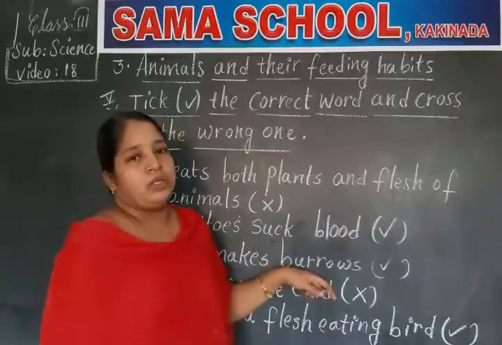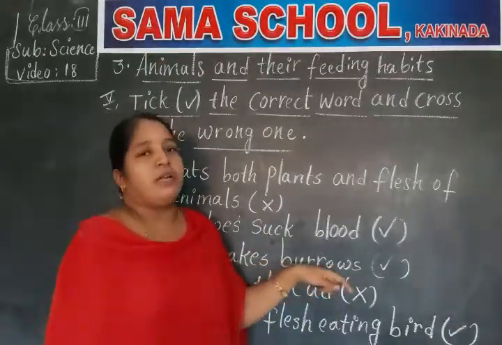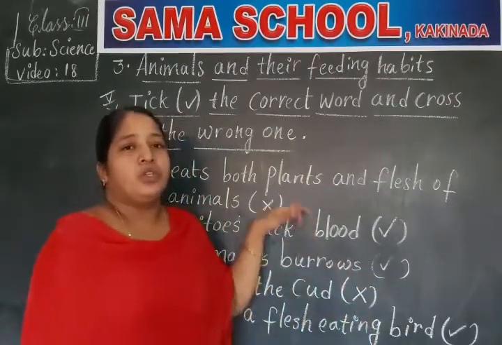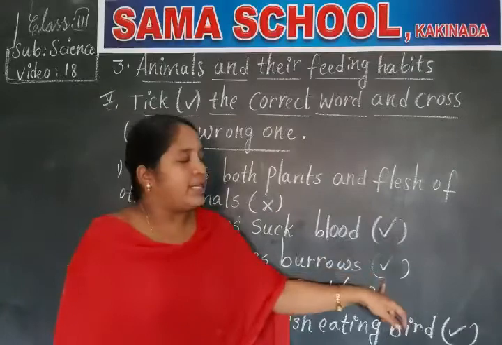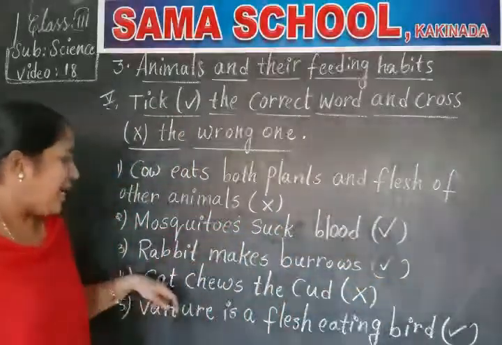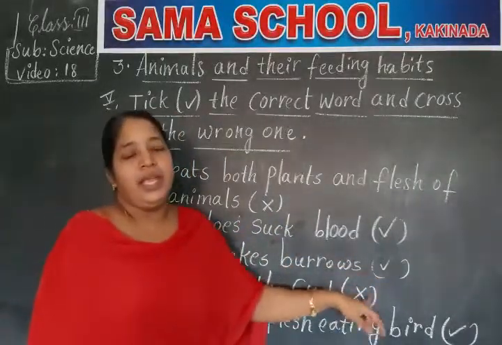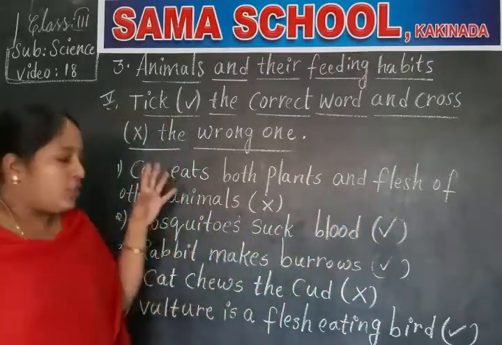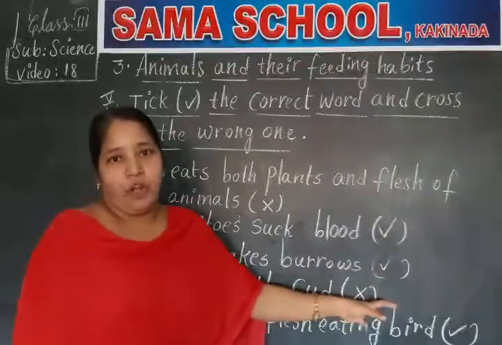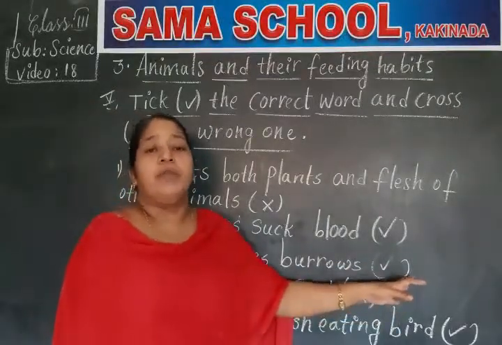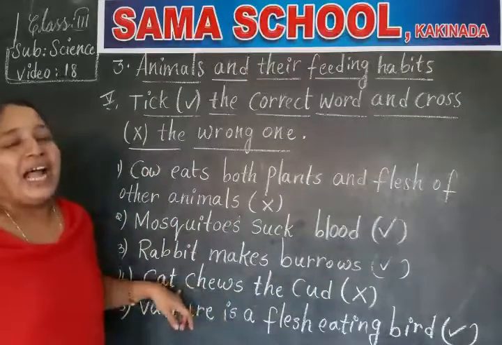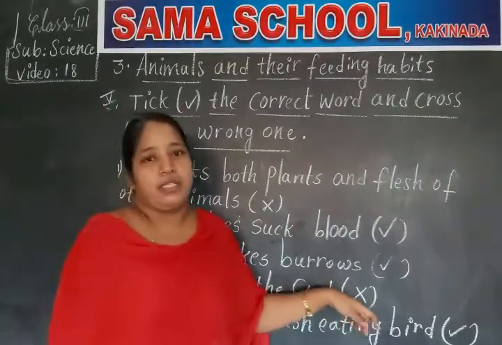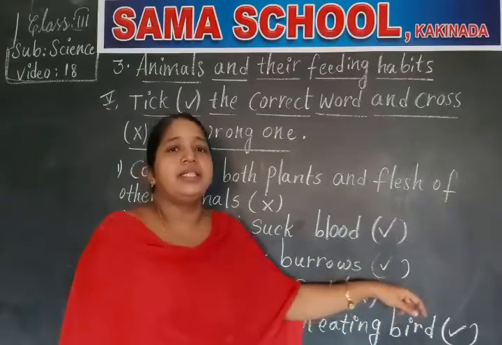Rabbit makes burrows. Burrows are nothing but holes. They make the holes under the soil and live in those holes. So the given sentence is correct. And next, cat chews the curd. Actually, animals like cow, goat, buffalo, sheep only show this chewing of curd process, and those animals are called ruminants. But here, cat is given. A cat will not show the process of chewing the curd. That's why the given sentence is wrong.